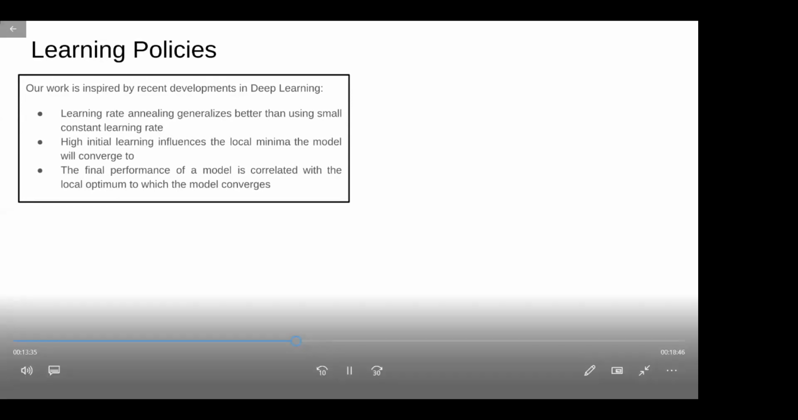The learning policies framework is inspired by some of the recent developments in deep learning, which can be summarized as follows. Firstly, using a learning rate annealing schedule tends to generalize better than using a small constant learning rate schedule during the training phase. Secondly, starting training with a high initial learning rate influences the local minima to which the model will converge. And finally, the performance of a model depends on the local minima it converges to.